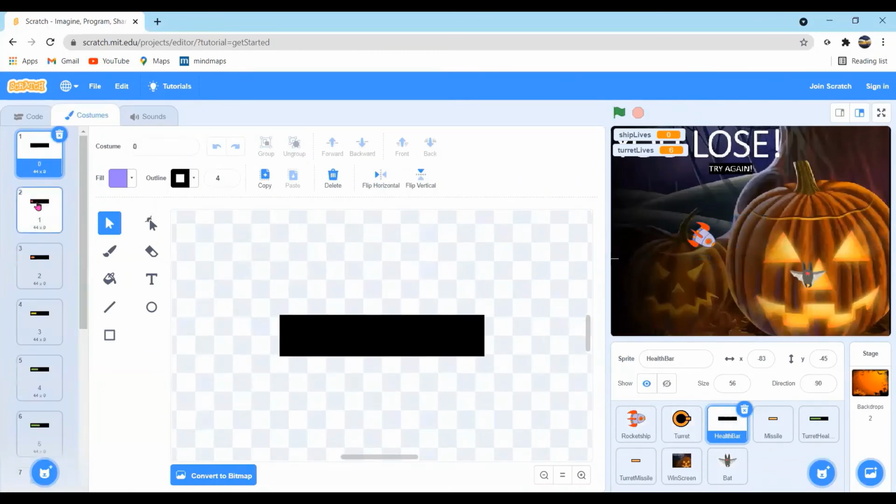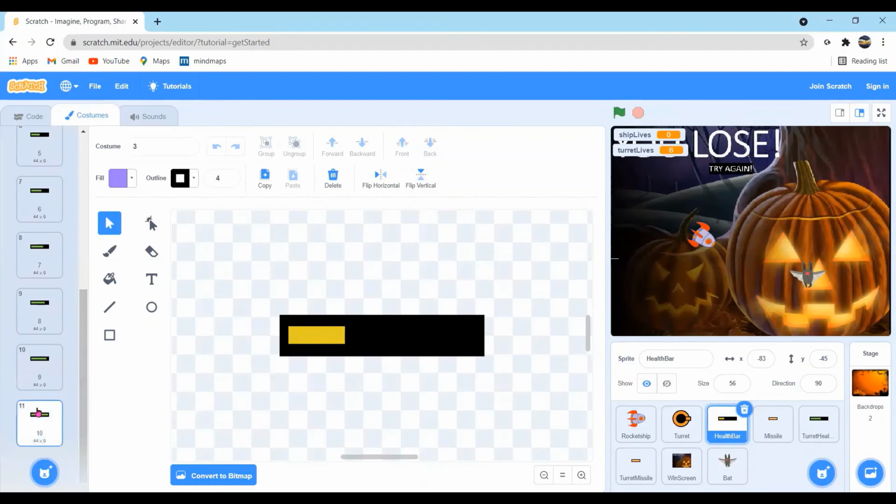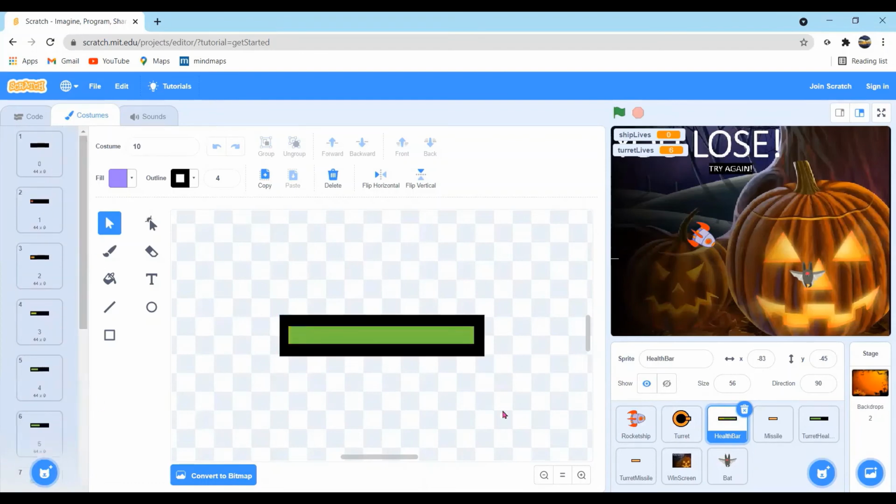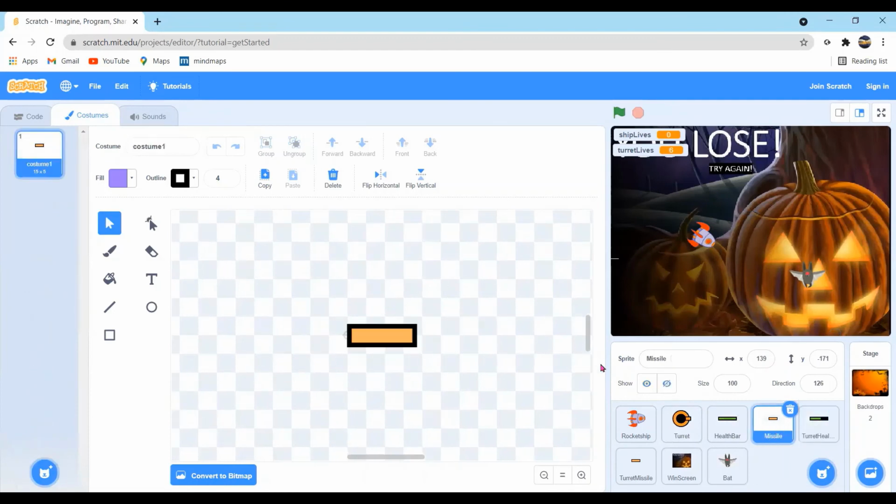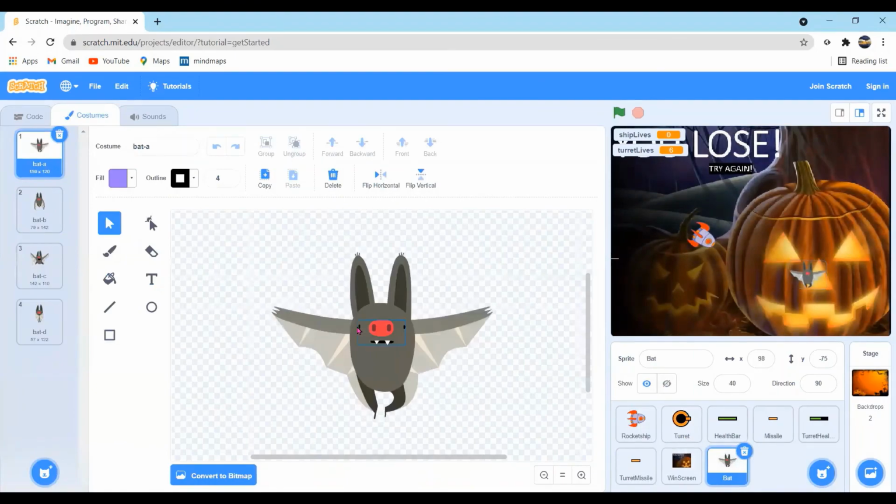For the health bar, we have different costumes. When the bar has been reduced to 0, then this is the costume. When it is reduced to 1, this is the costume. For 2, it's this, and so on and so forth. This is the full power costume, and the same goes for the turret's health as well. Now this is the missile. And this is the bat costume.